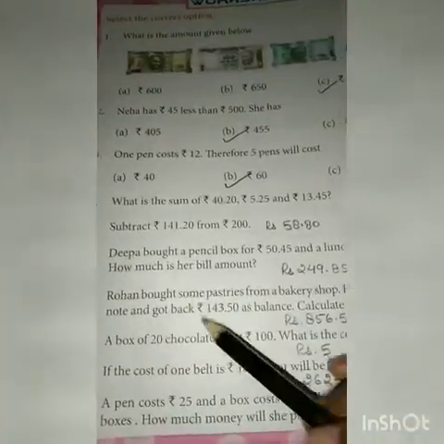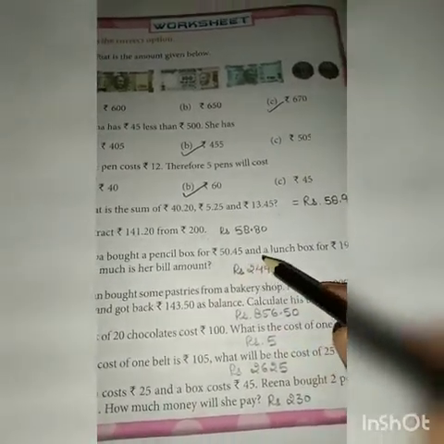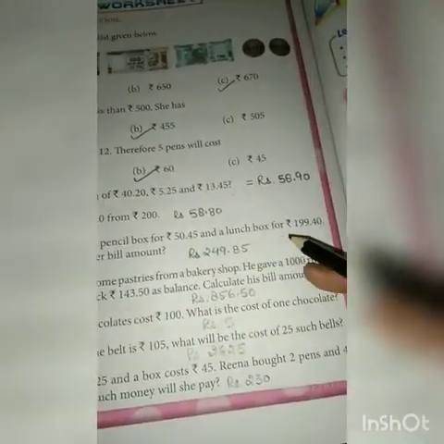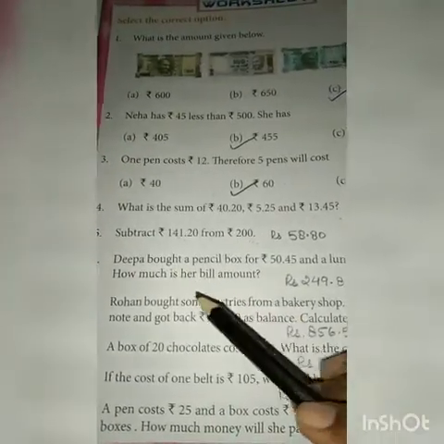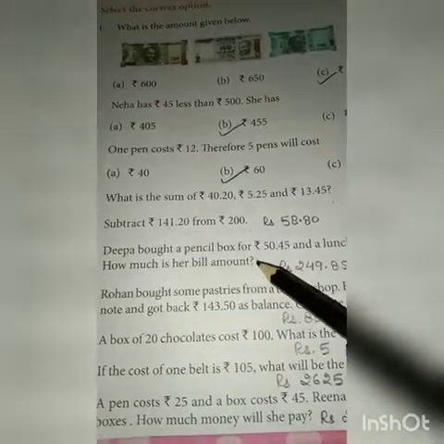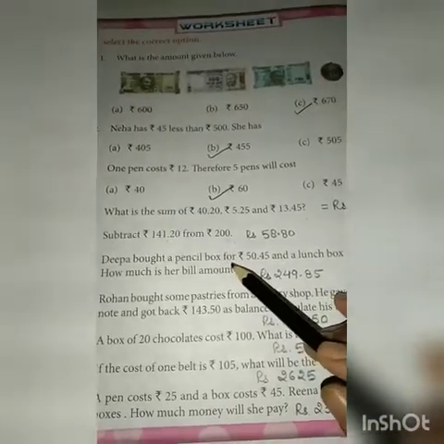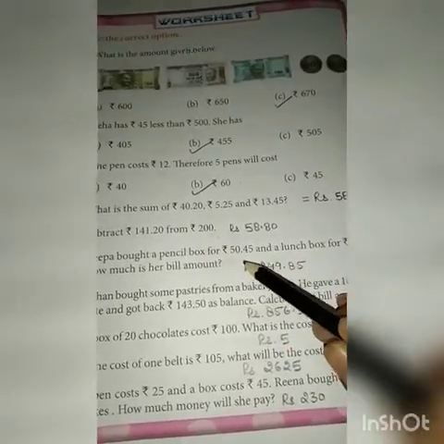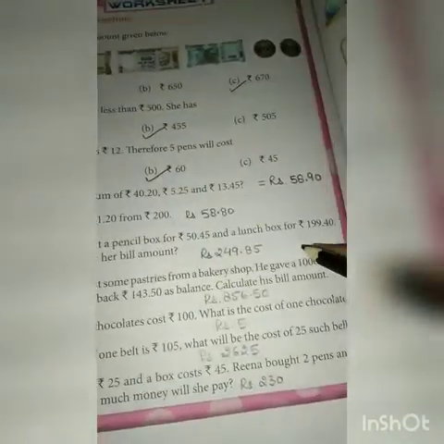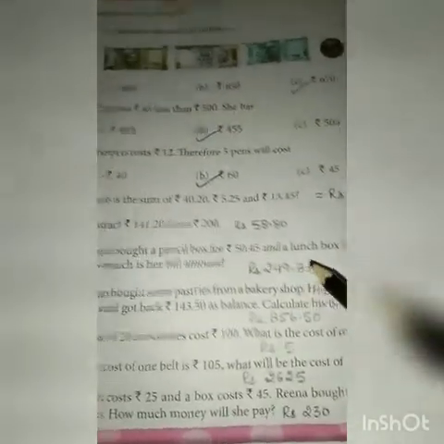Then question number 6, Deepa bought a pencil box for rupees 50 45 paise and a lunch box for rupees 199.40 paise. How much is her bill amount? Here also we have to take out the total amount, total bill. She bought a pencil box for 50 rupees and 45 paise and a lunch box for rupees 199 and 40 paise. Then what will you do?